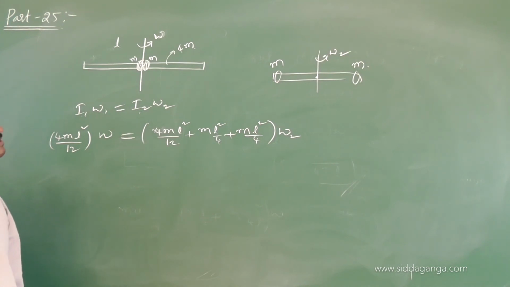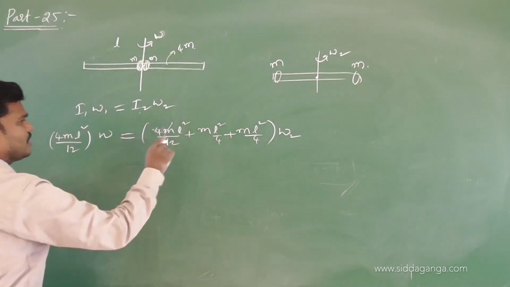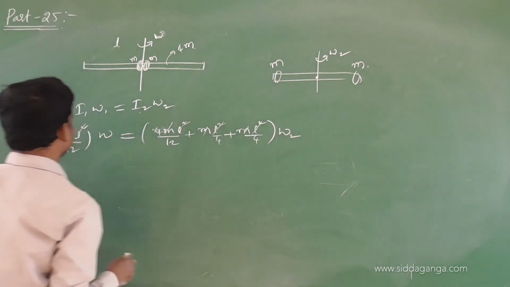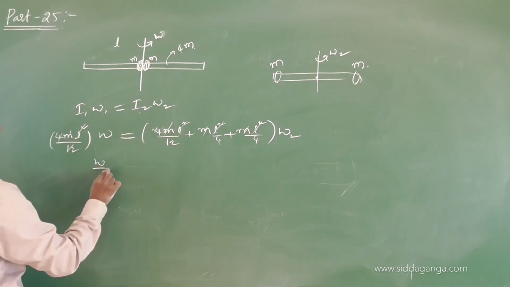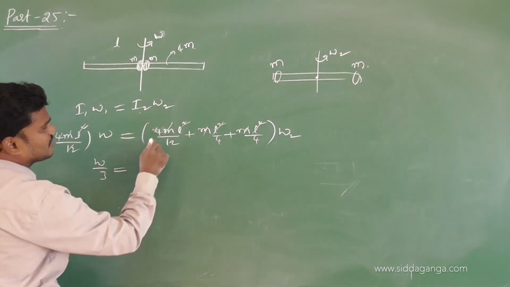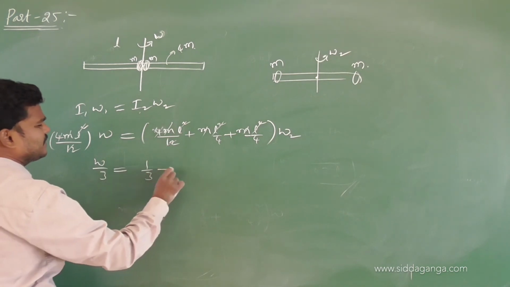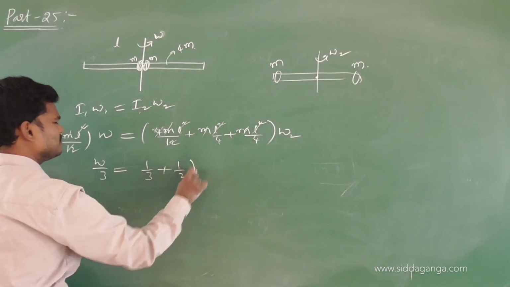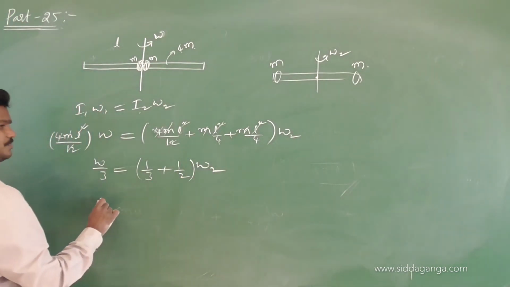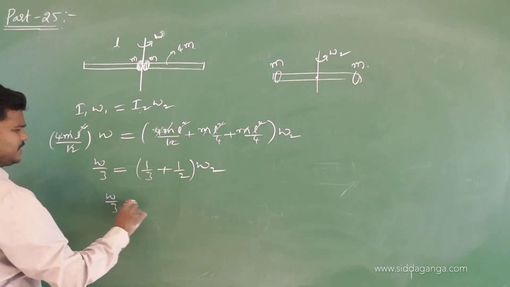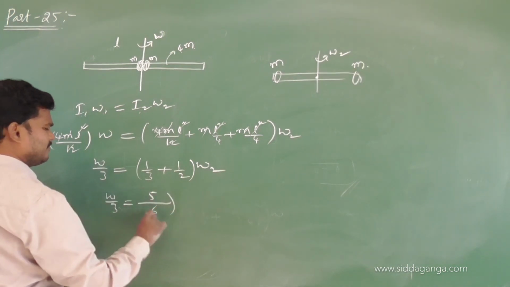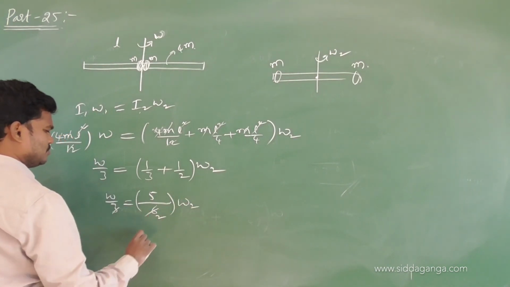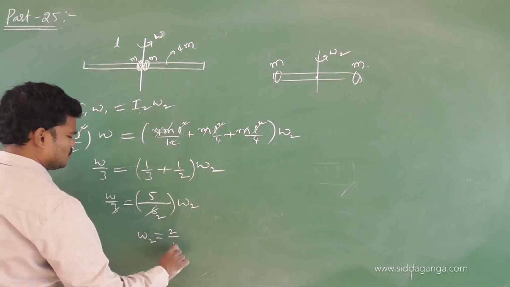The mass is anyhow the same, so you can strike off the mass, and L square also you can strike off. Then 4 by 3, this is omega by 3, to speed up the calculations, and this is 1 by 3, this is 1 by 4, 1 by 4, 2 by 4, 1 by 2. Omega by 3, this is 6, 5, check the calculations. Omega 2 is equal to 2 by 5 omega.